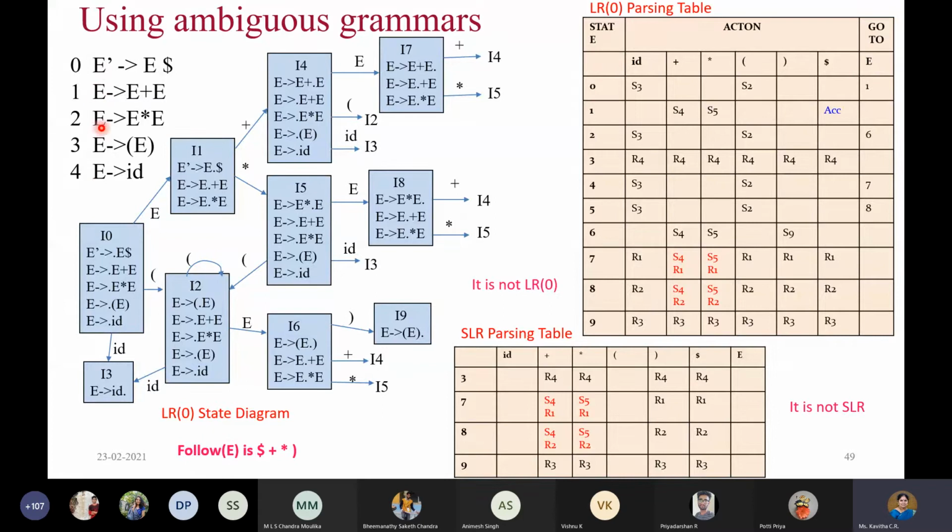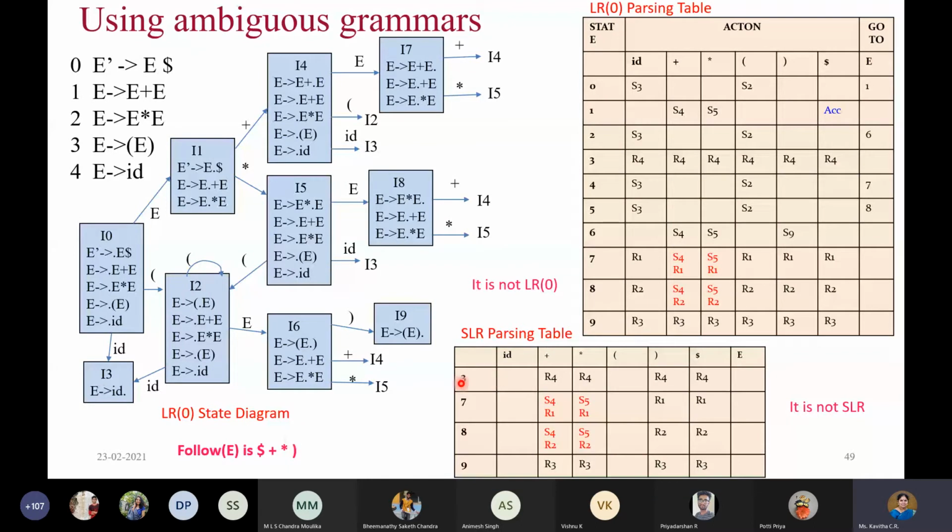So follow of E: we have not changed anything in the grammar. From rule number 0, it is $. From rule number 1, follow of E is plus. From rule number 2, follow of E is star, and from rule number 3, follow of E is close parenthesis. So all these symbols are present in follow of E, that is $, plus, star, and close parenthesis. Only for these symbols we are going to apply the reduce action, and not for all the terminal symbols as we do in LR of 0 parsing.